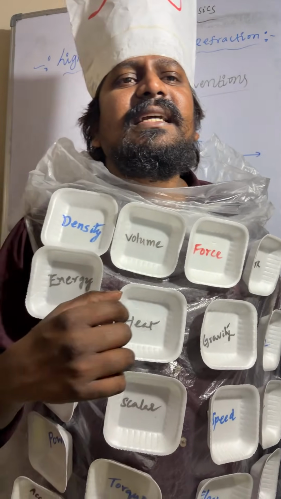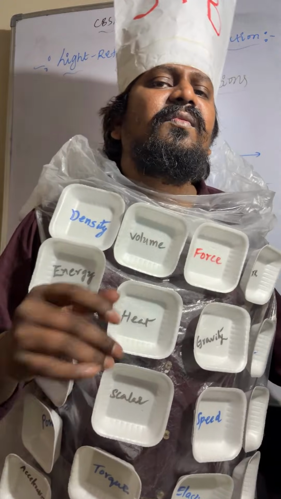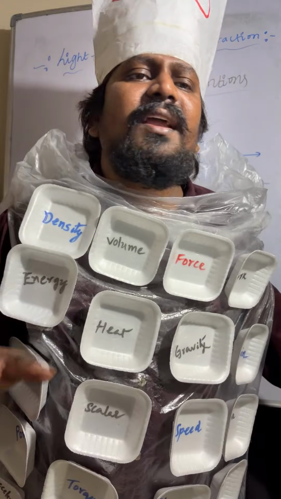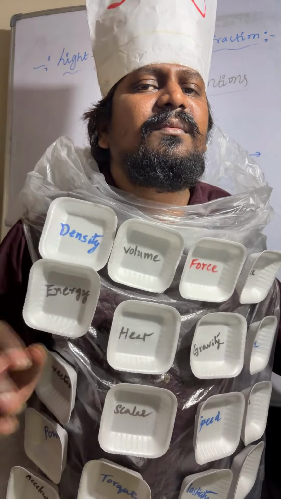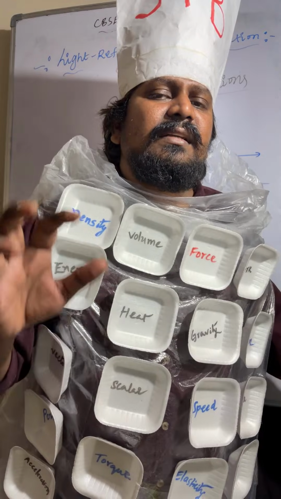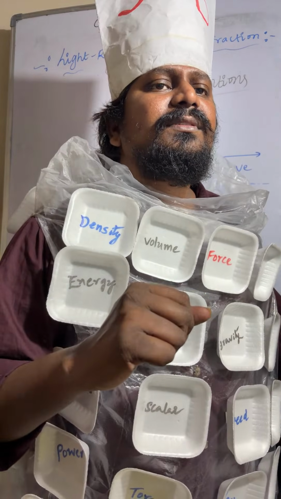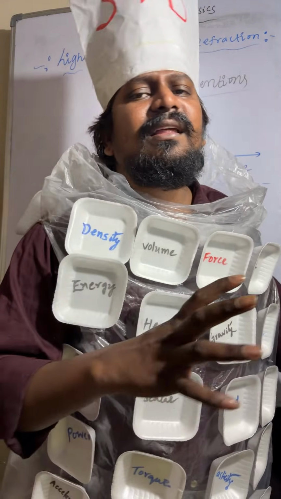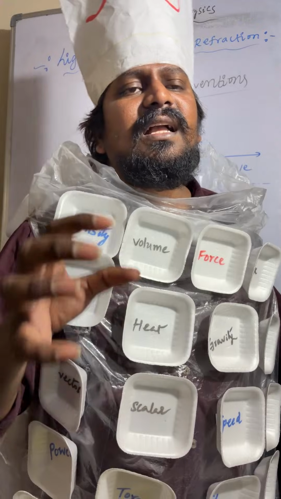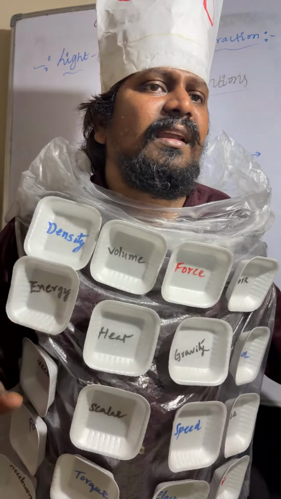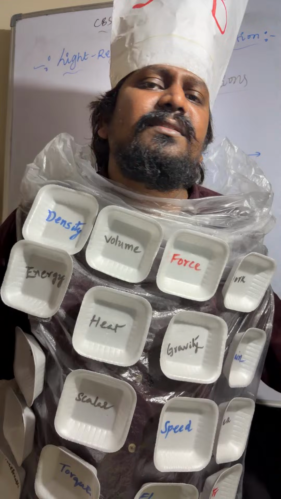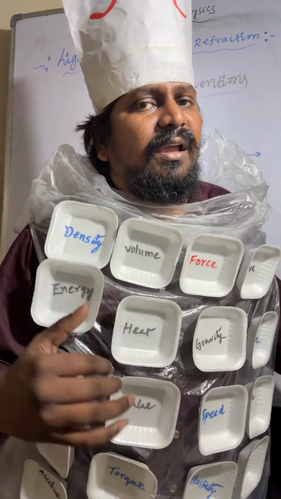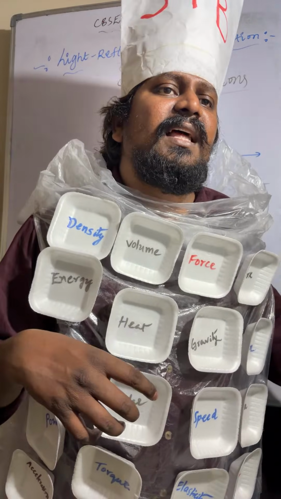New Cartesian sign convention. All measurements taken from the pole. Distances are positive along the incident rays. Distances are negative opposite to incident rays. Distances are positive above the principal axis.